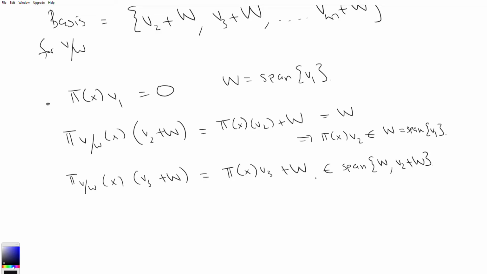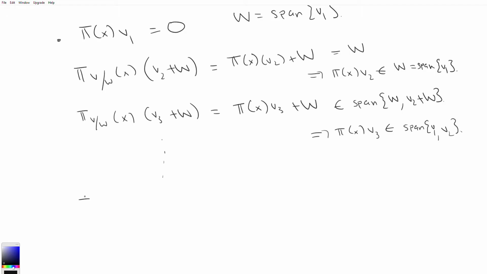Because it's upper triangular. So what this means is that π(x) acting on v3 is an element of span v1 and v2.